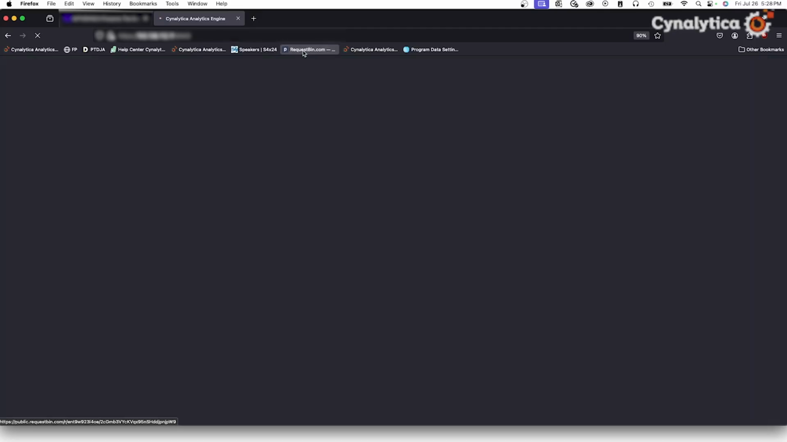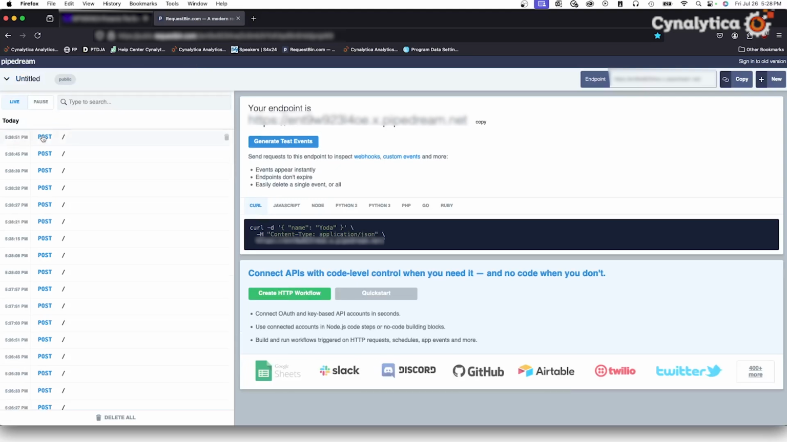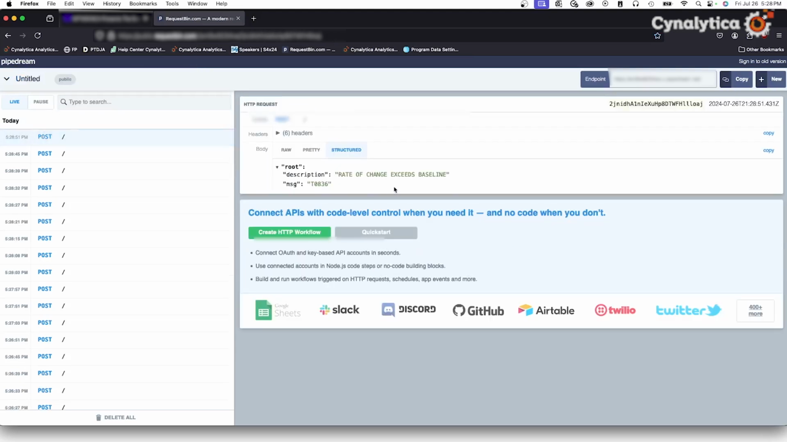Let's go to our endpoint and see that alert. There it is, modify parameter has been triggered, and that goes to our third-party SIEM/SOAR.